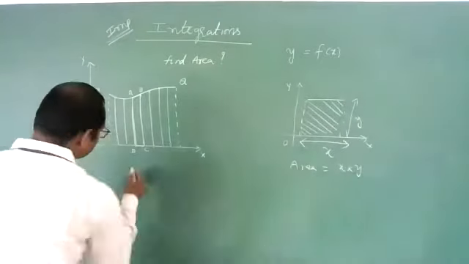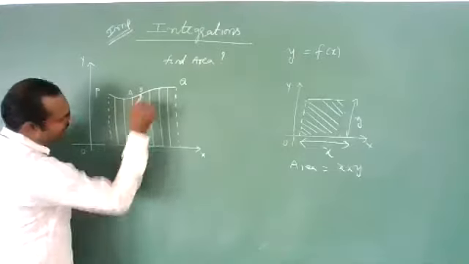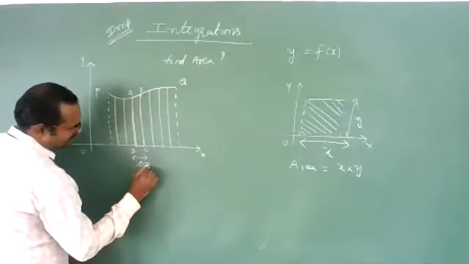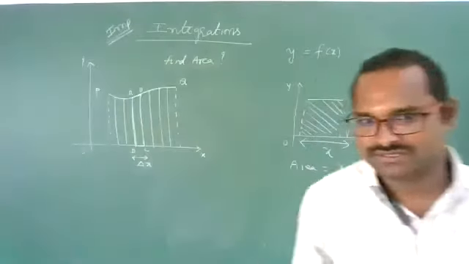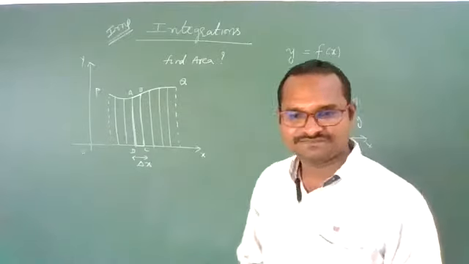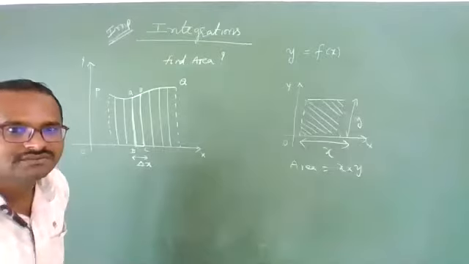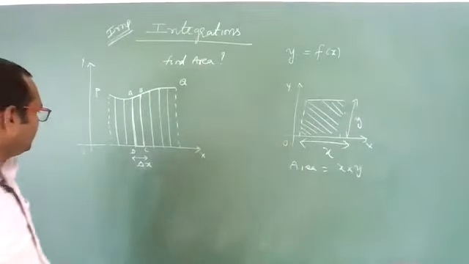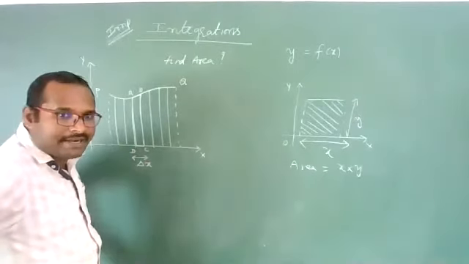Now, let us suppose the width of this strip, CD or AB, is delta x, a small variable in x. Is the board clear? Yes, it is very clear. You zoom it. So the width of this strip is delta x, let us suppose.